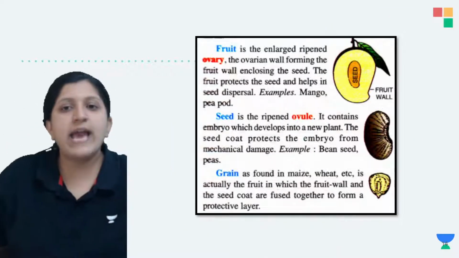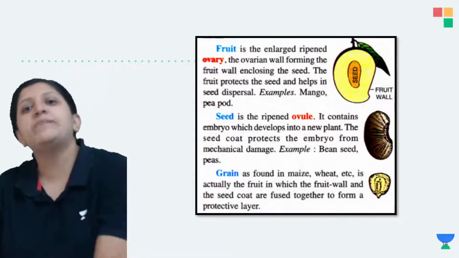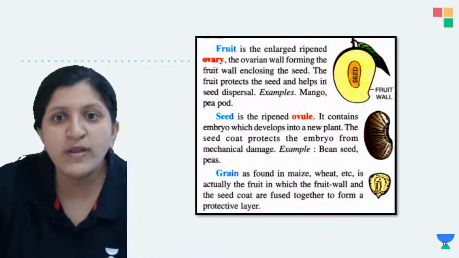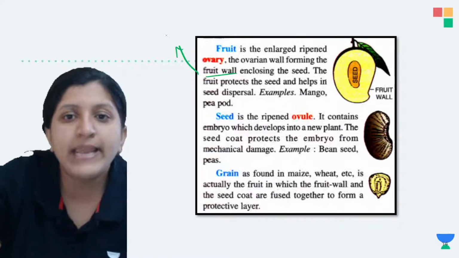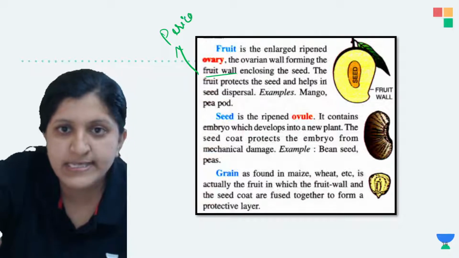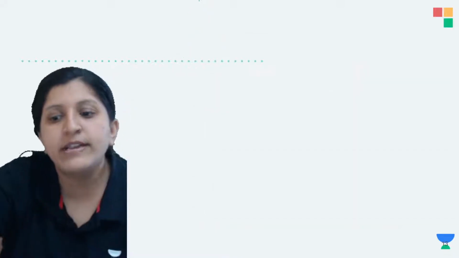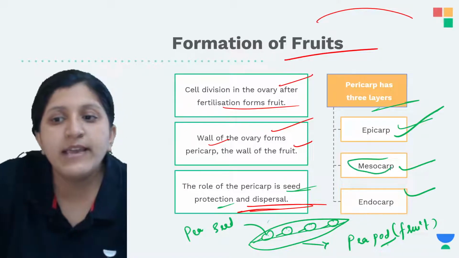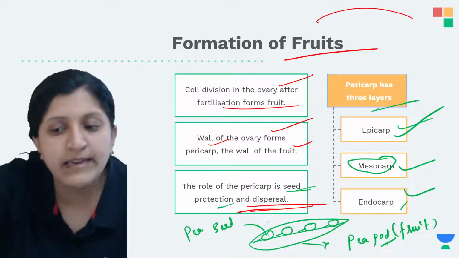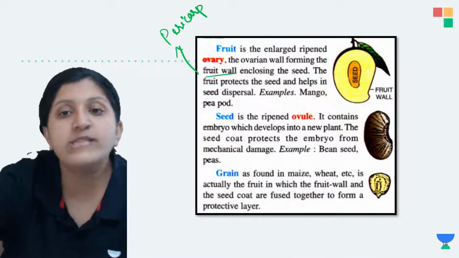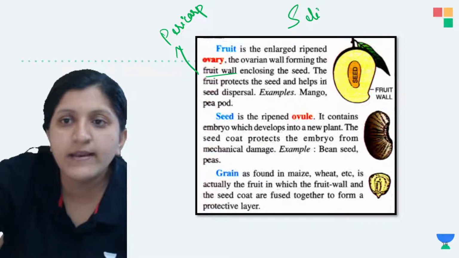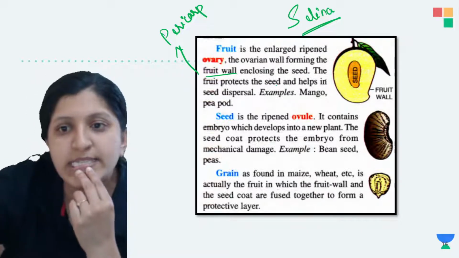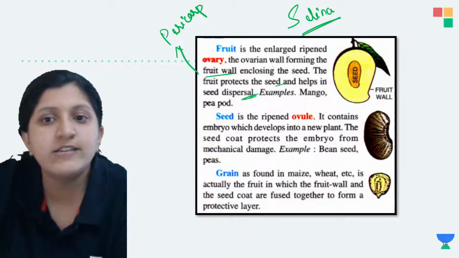Okay, so let's have a look at this. Fruit is the enlarged ripened ovary. The ovarian wall forming the fruit wall is basically the pericarp itself. This is further divided into the outermost layer, the epicarp, the middle layer, the mesocarp, and the inner layer, the endocarp, enclosing the seed. This is taken from Selena again. So the fruit protects the seed and helps in seed dispersal.